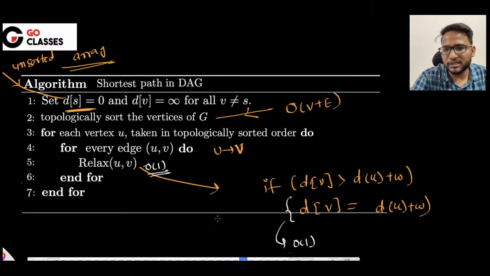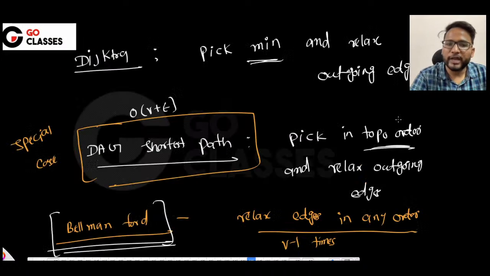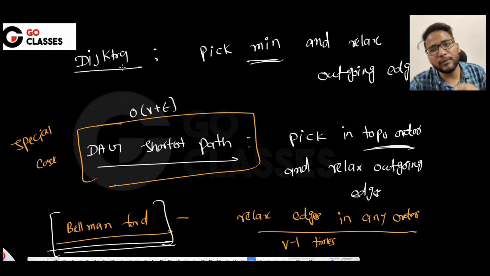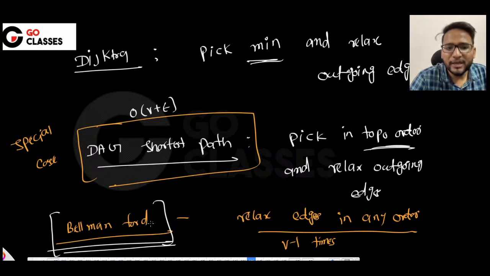Then you can just do this and it will just take order of B plus E. Okay, great. Now we have seen many things. We have seen Dijkstra, which says to pick the minimum and relax all the outgoing edges. We have seen DAG, which says to pick in the topological order and relax all the outgoing edges. We have seen Bellman-Ford, which says to relax edges in any order.